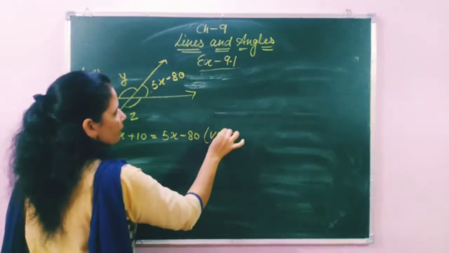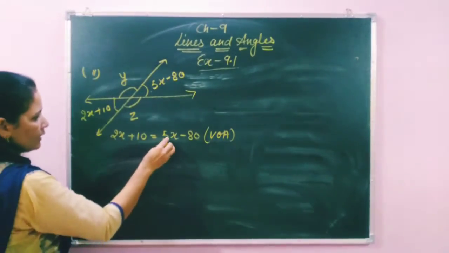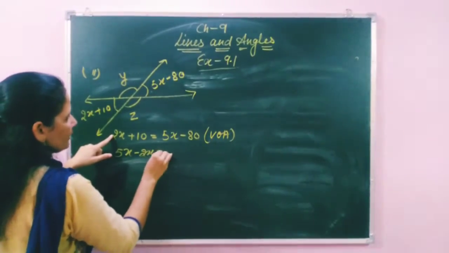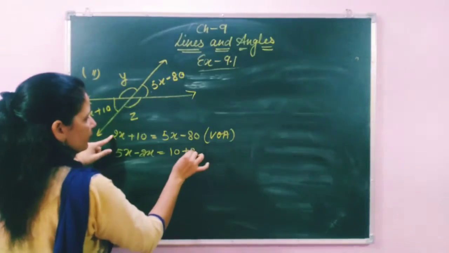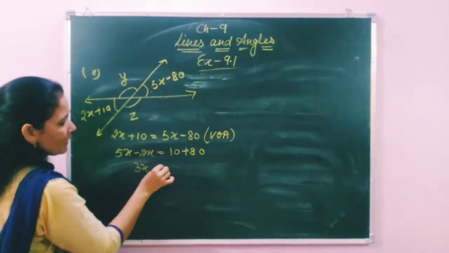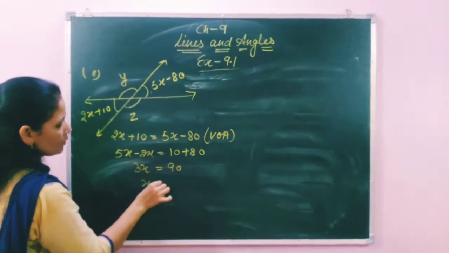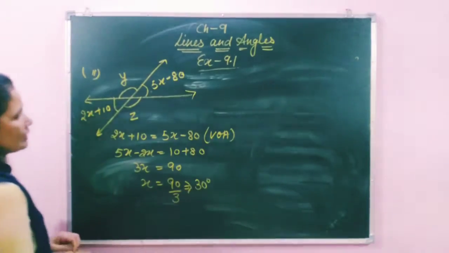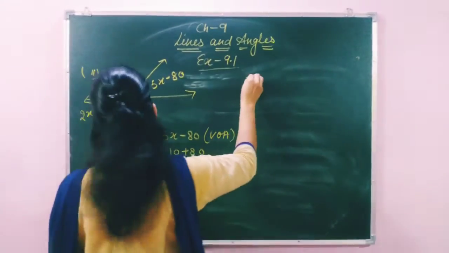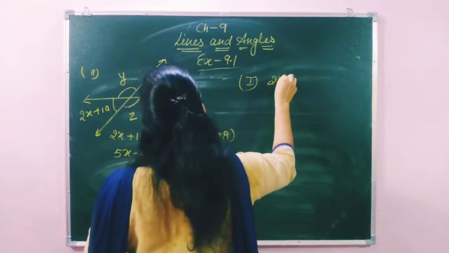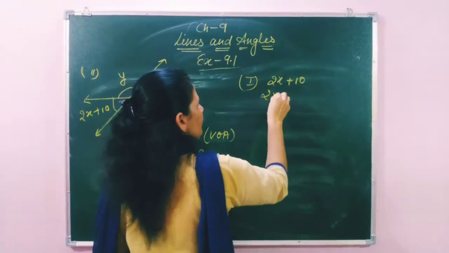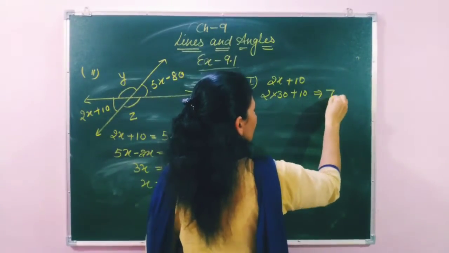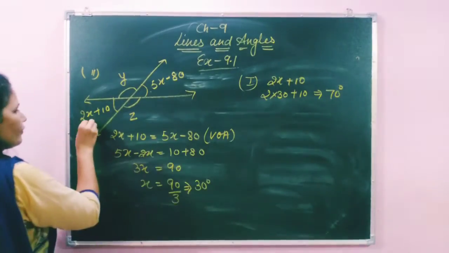Reason: vertically opposite angle. So students, x shifts to this side, so 5x minus 2x, and this 80 shifts to this side, 10 plus 80. So here is 3x, 3x equals 90, and x equals 90 upon 3, that means 30 degrees. The x value is 30 degrees. So the first angle becomes 2x plus 10, that means 2 multiplied by 30 plus 10. 2 threes are 6, 60 plus 10, 70 degrees. So from here students, we get this angle is 70.